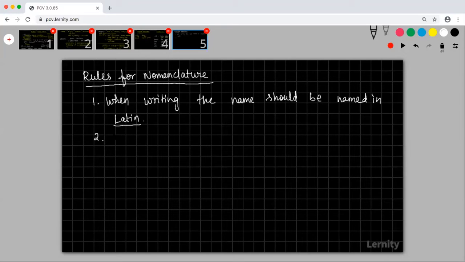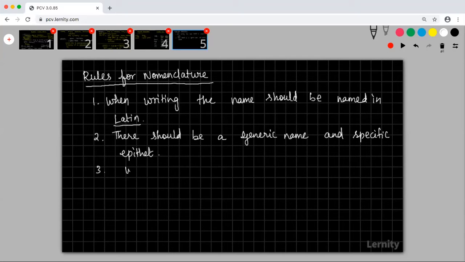Second one, there should be two names. There should be a generic name and a specific epithet. That is the second rule.